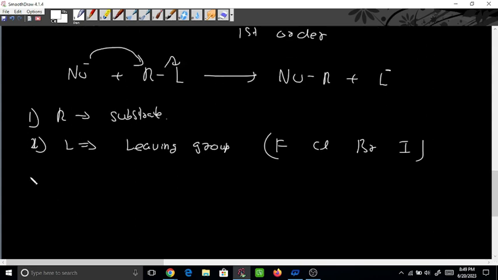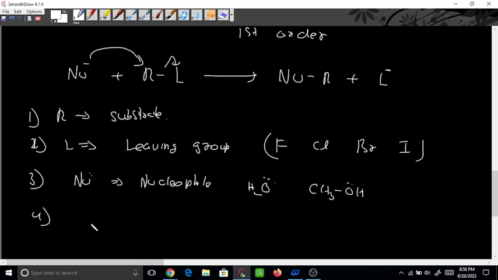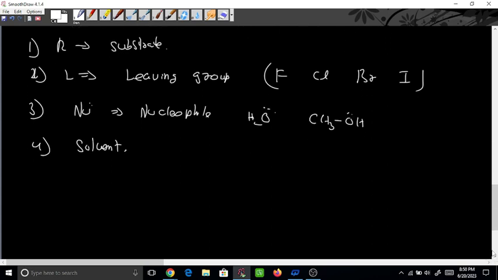Okay, then the third one is Nu. Nu means nucleophile, anything which has a lone pair of electrons, like H2O. H2O has one lone pair of electrons, so this can also act as a nucleophile. Or CH3OH, this can also act as a nucleophile. And the fourth property will be the solvent effect. Solvent can be of two types, either polar protic or aprotic. We will discuss that later on. So the solvent effect will also be there.